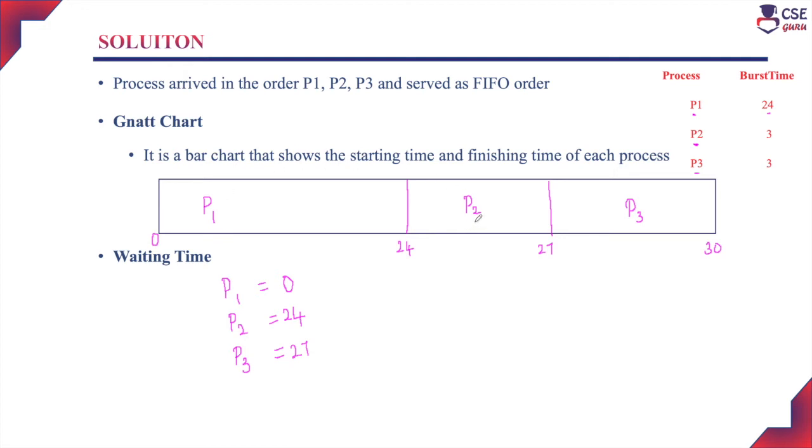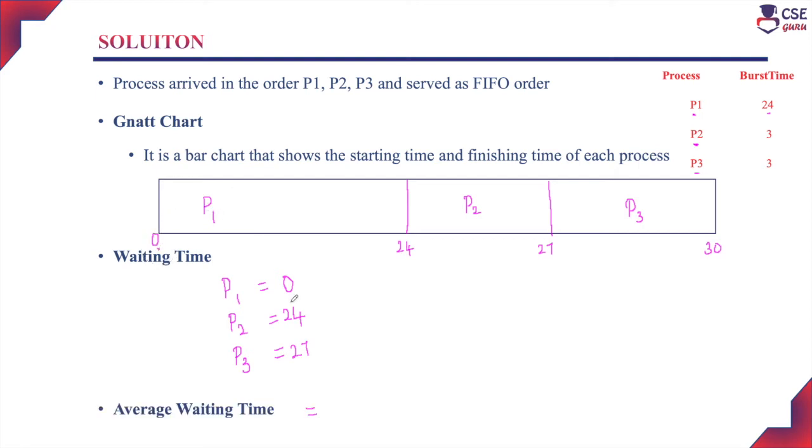So when the process P2 is assigned, you have to consider the process P1 execution time. That is nothing but the waiting time of process P2. And if you are considering the process P3, it has to consider the previous process completion time. That is nothing but the 27 milliseconds. All three processes arrived at the time 0 milliseconds. Completion is nothing but the burst time of previous processes.